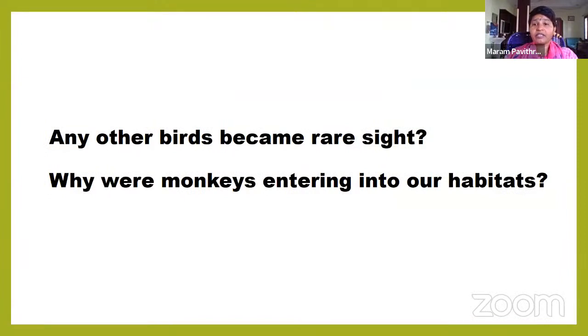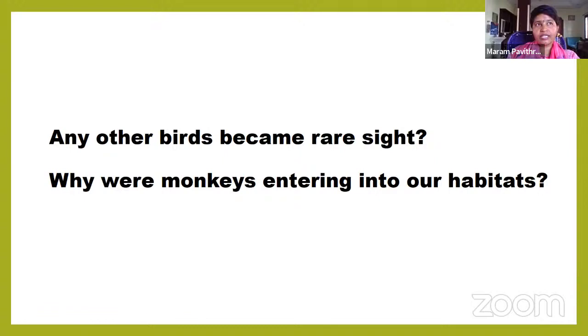Why are monkeys entering into our habitats? I think you all know, children. Monkeys are everywhere. They are living along with us. Why? Actually, monkeys are wild animals. They should live in the forest. But why are they entering our habitats? We are destroying the habitats of wild animals.